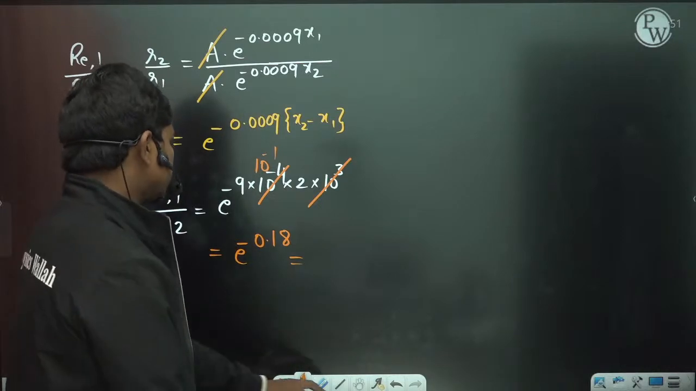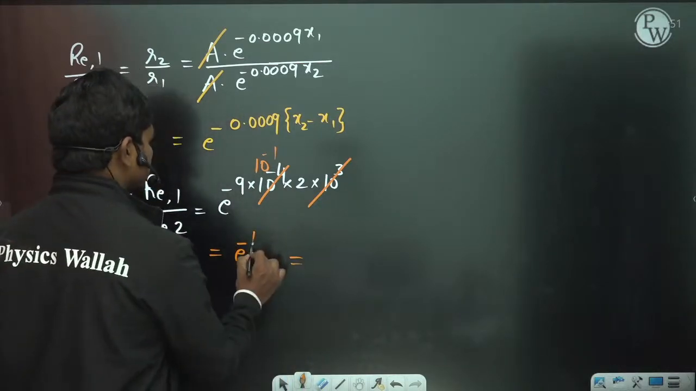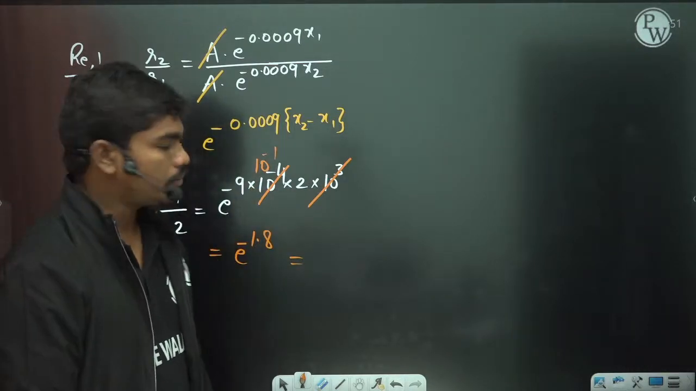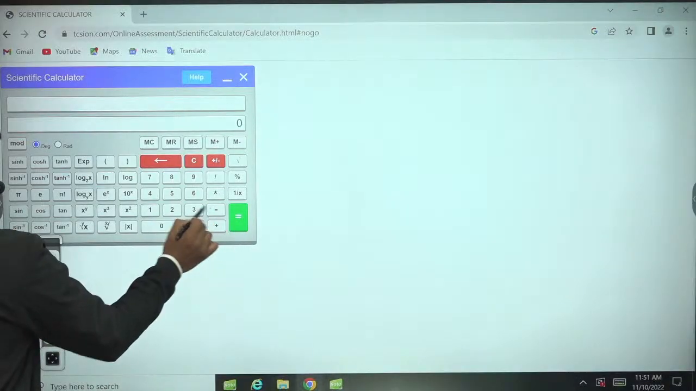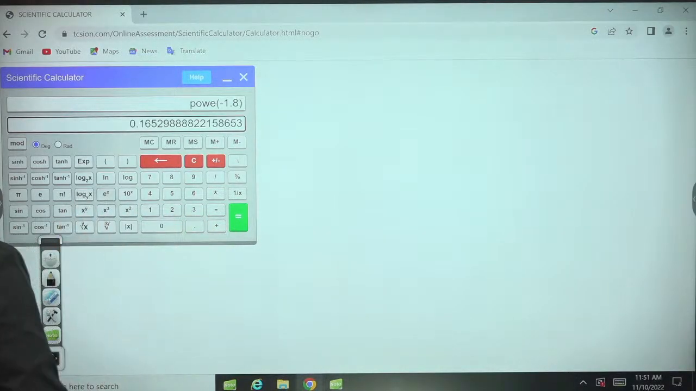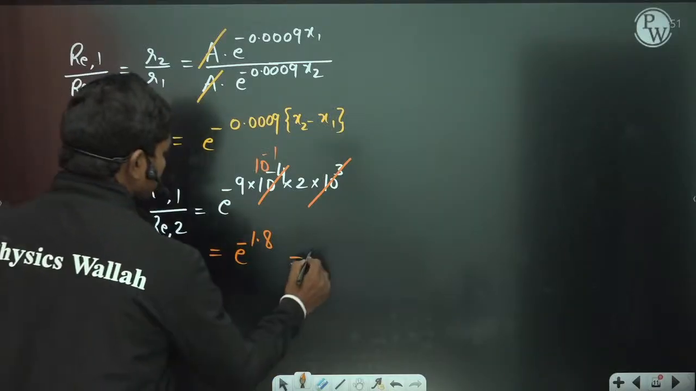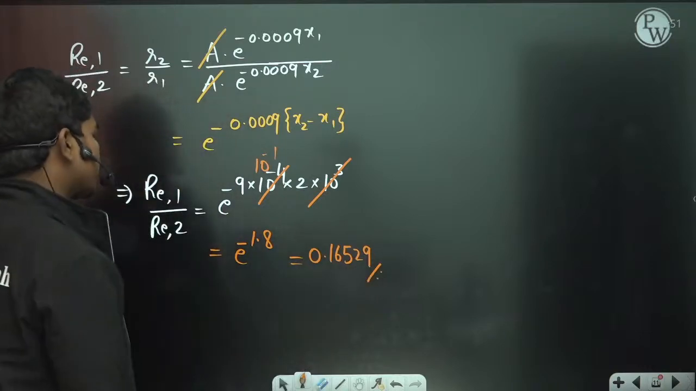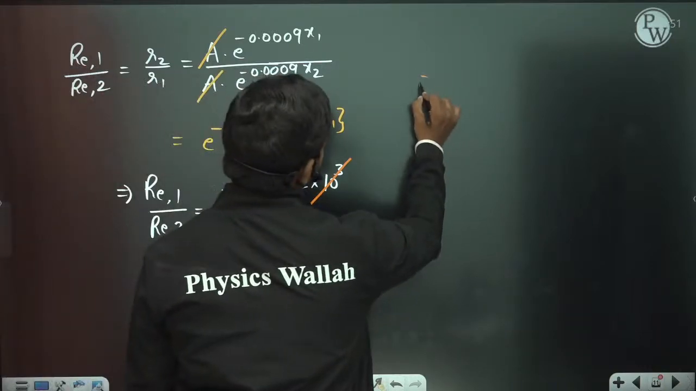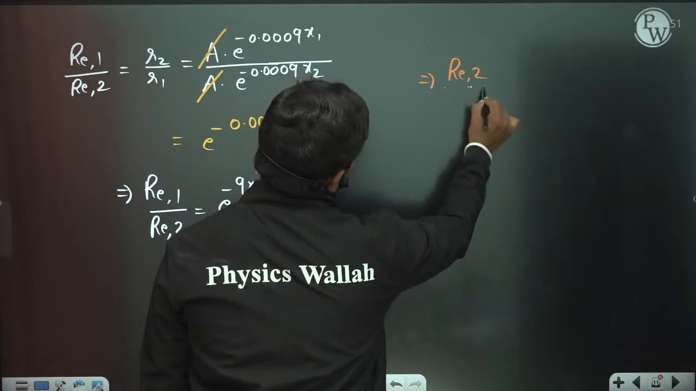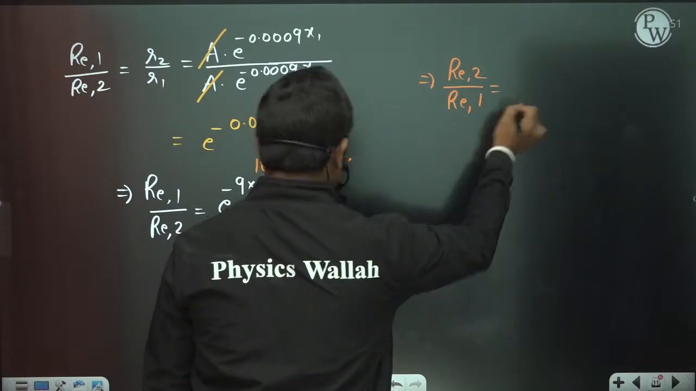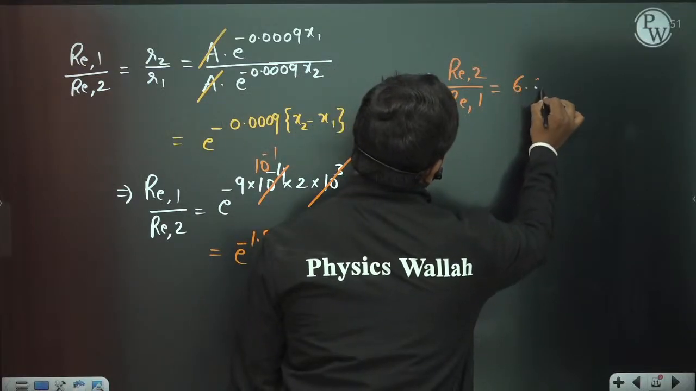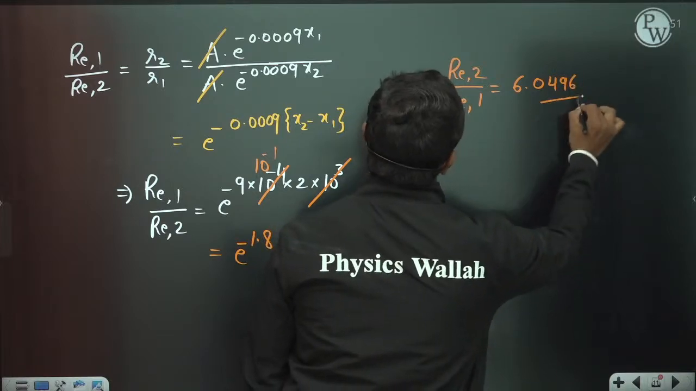Okay, so 2 nines are 18, so 18 times 10 to the power minus 1, so this is e to the power minus 1.8. If you simplify this, exponential of minus 1.8 is 0.16529. So this value is 0.16529. This implies the Reynolds number at location 2 by the Reynolds number at location 1 is the inverse of this. If you take 1 by x, you get 6.0496, which is the answer for this.